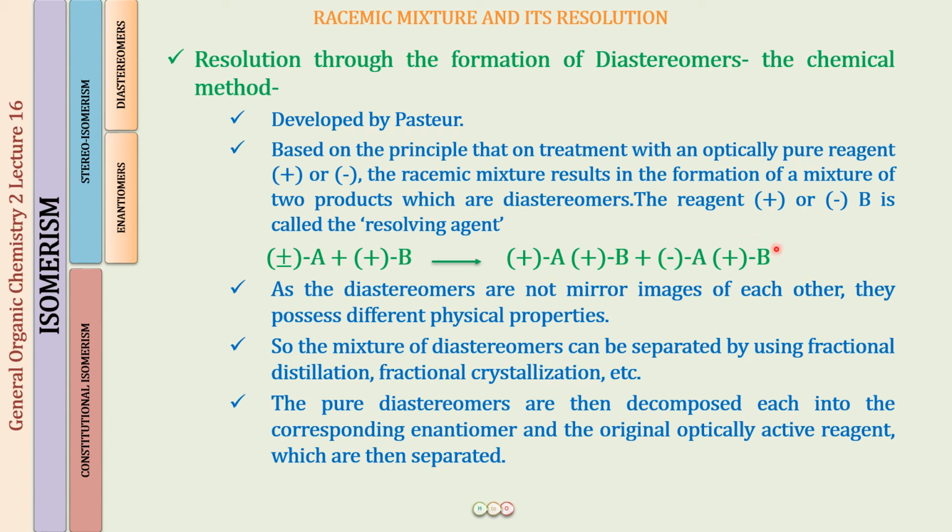Similarly, minus A and plus B again. So what you will be getting is separately the two enantiomers and the optically active reagent back again. I hope the principle is clear. I will now give you an example so that you have a complete understanding of what we are doing.